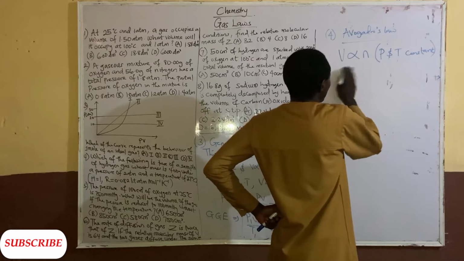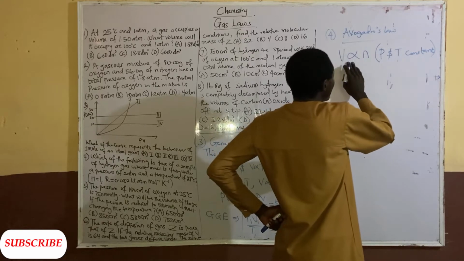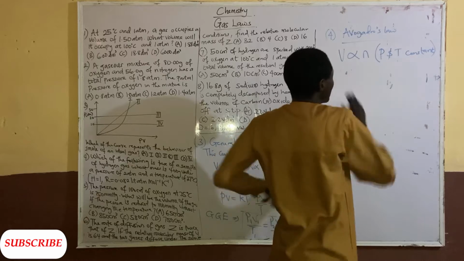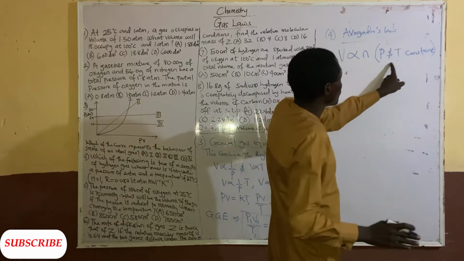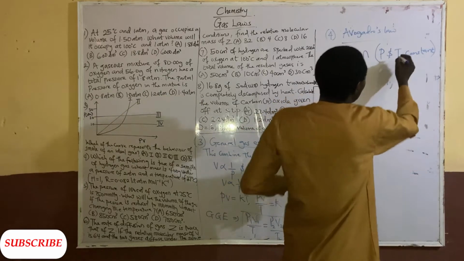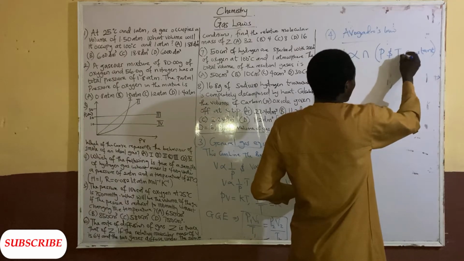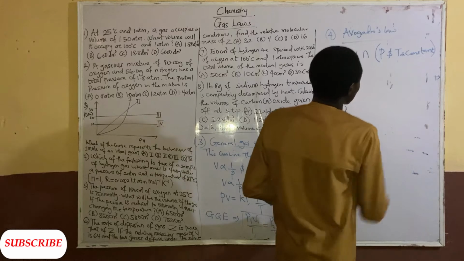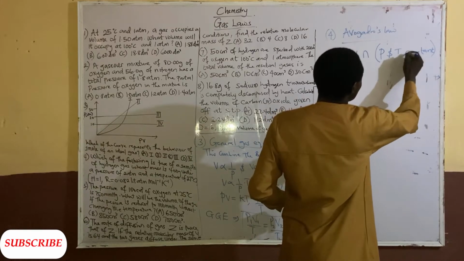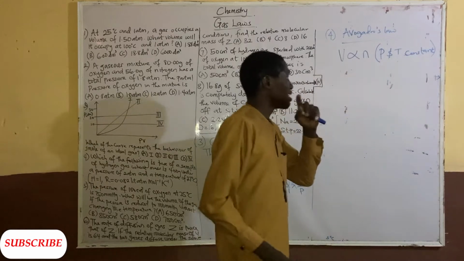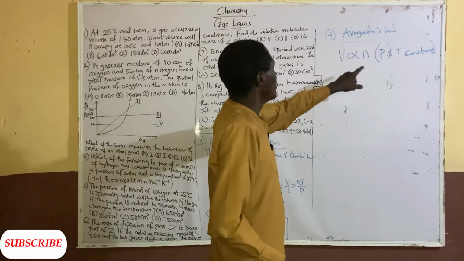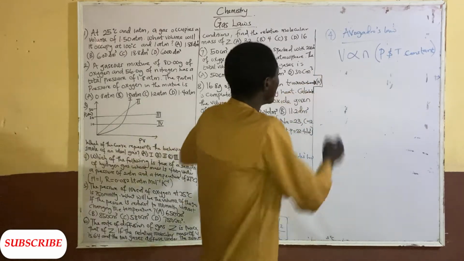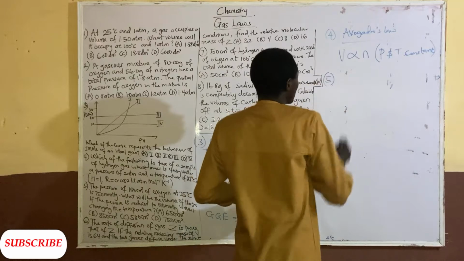So in other words, V is directly proportional to n. That's what Avogadro said, provided that temperature and pressure are constant. That's Avogadro's law. Now when you combine Avogadro's law together with